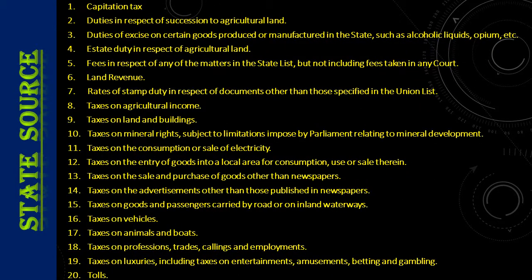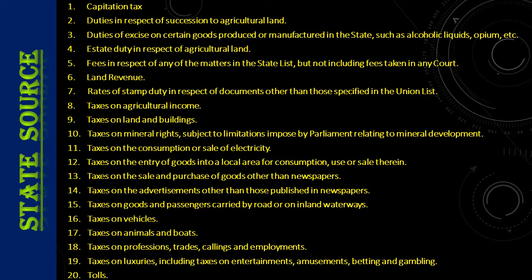Next, the source of revenue for state government. First one, capitation tax. What is capitation tax? It is a tax levied upon any individual for the services rendered by the government. For example, driving license. If you are getting a driving license, you have to pay a certain amount to the government. That tax is called a capitation tax.